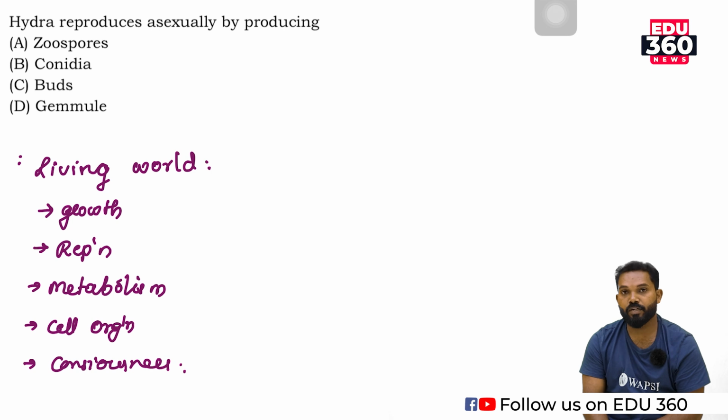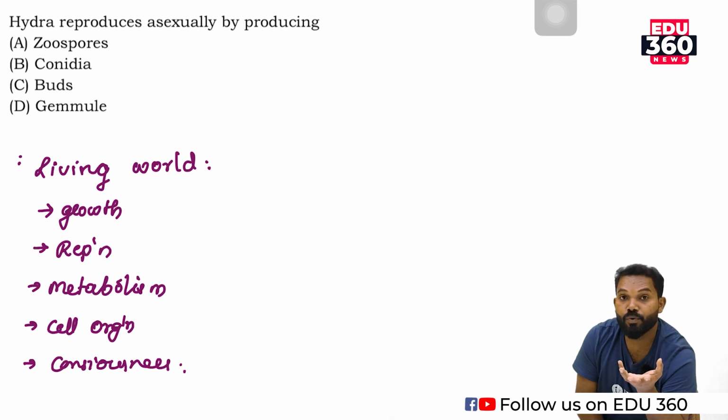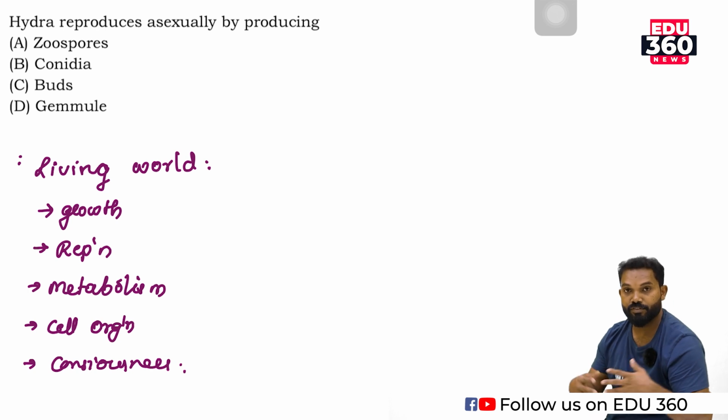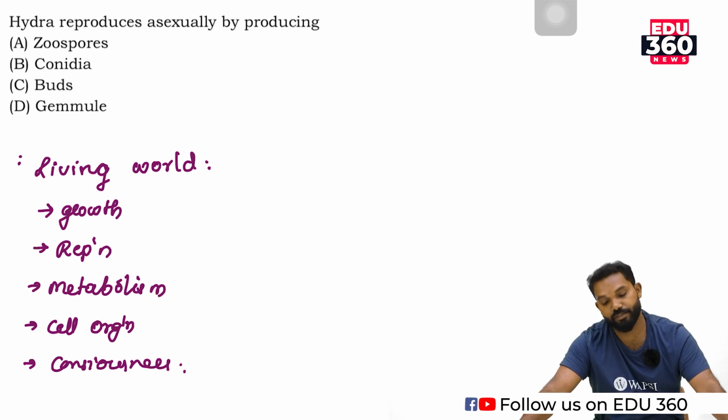Then growth and reproduction are considered synonyms in the case of unicellular organisms such as bacteria. That means in the case of bacteria, what is growth? What is reproduction? Growth is the increase in the number of cells. Reproduction is the production of new offspring, that is also increasing in the number of cells.